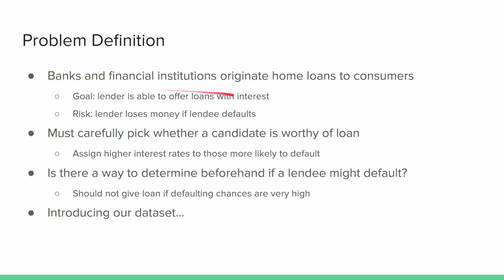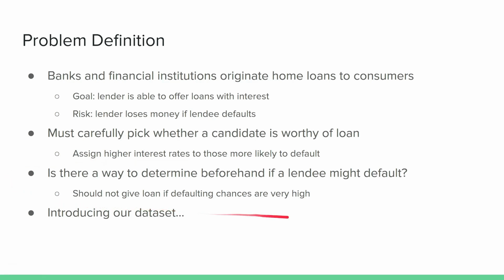Banks and financial institutions are able to give out loans to consumers who might be seeking to pay off, for example, their house in this case. So the goal of this transaction is for banks to give out the loans and make some money back on interest. And for the lendee, the goal is to take the money right now and pay off, for example, their house. The risk in this transaction is that if the lendee isn't able to pay back the loan, meaning if they default, then the lender obviously loses out on the money that they gave, and the lendee loses out, because they could get sued, or worse.